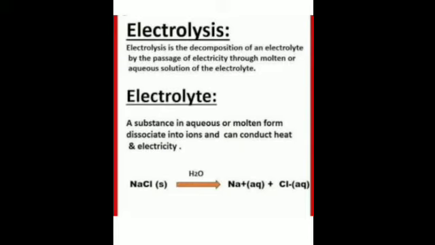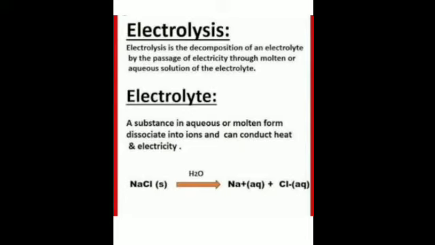Since for certain compounds there is no effect of chemicals or heat, the best possible method for the reaction to take place is electrolysis, by the passage of electricity. So what is electrolysis? It is the process in which an electric current is passed through an aqueous solution of a substance or a molten state of a substance to bring about a chemical change. Or in other words, it is the decomposition of an electrolyte.